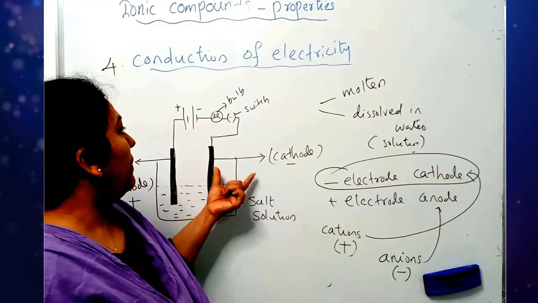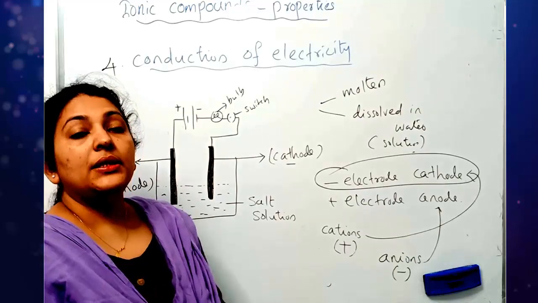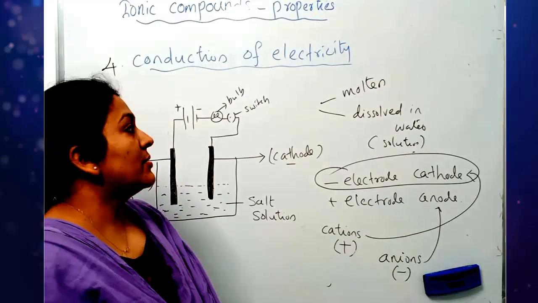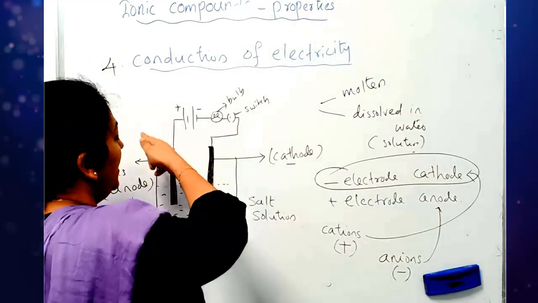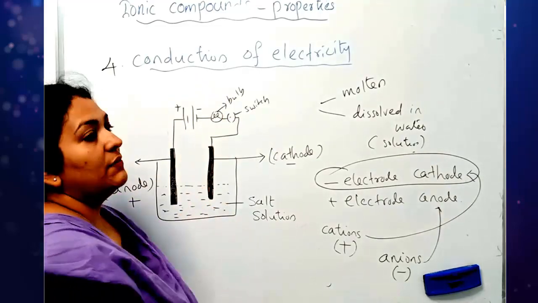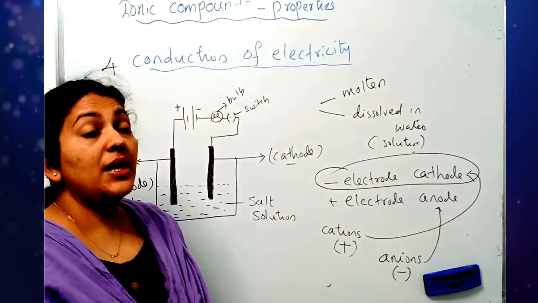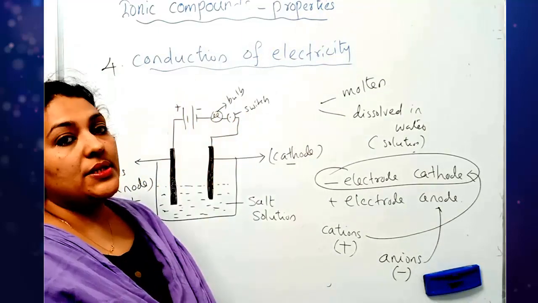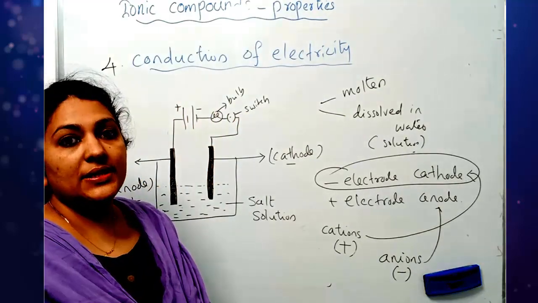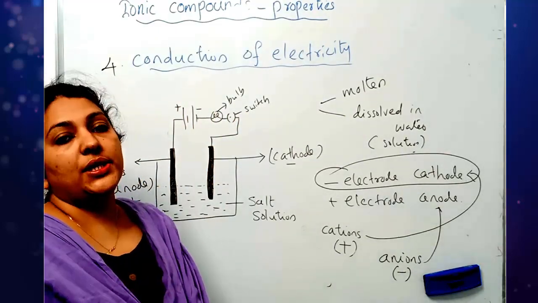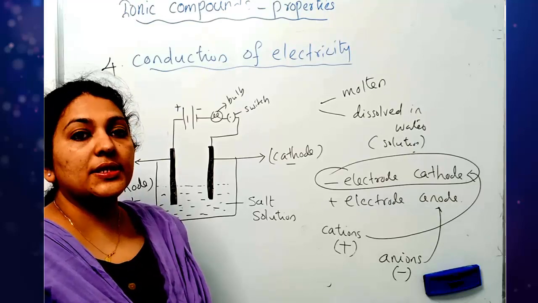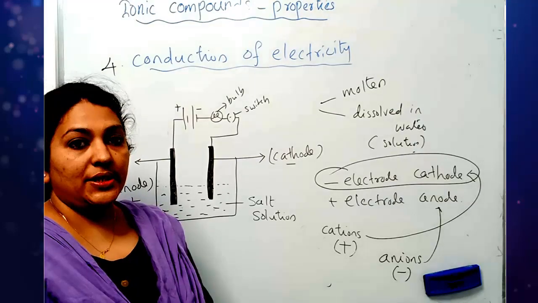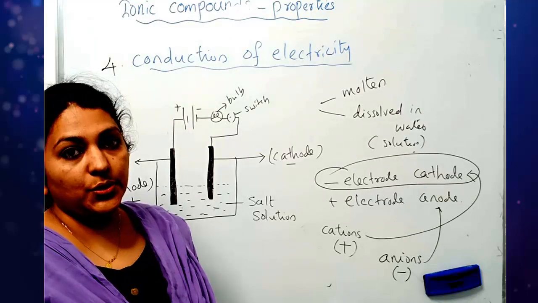So the bulb will light because of the free movement of ions through the circuit. Electricity will pass. So conduction of electricity is possible in molten state and also in solutions. They do not conduct electricity when they are in solid state. Hope it is very clear to you.